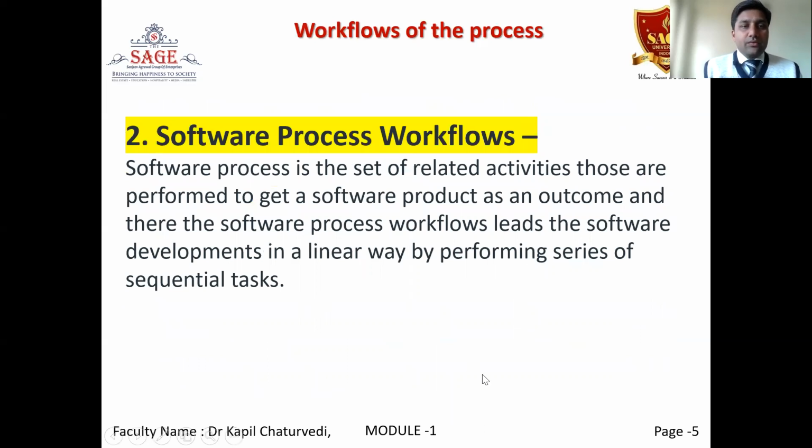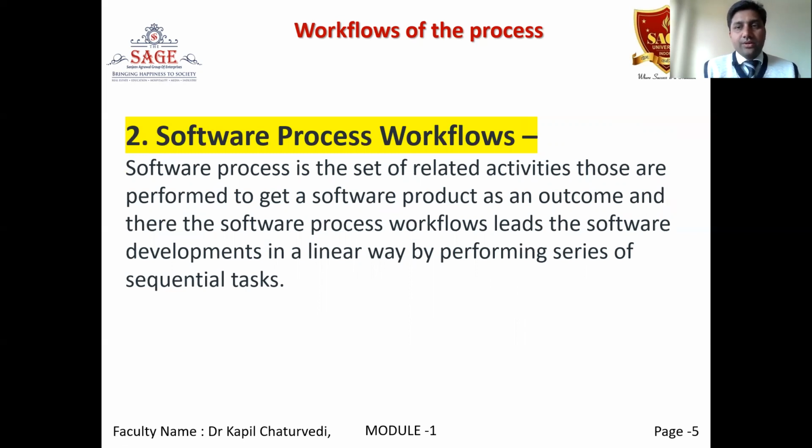And software process workflow: a software process is a set of related activities that are performed to get software products as an outcome, and the software process workflow leads the software development in a linear way by performing a series of sequential tasks. To understand that, you will have to relate it with different kinds of models like the incremental model, waterfall model, or simply SDLC steps, which basically say that you will have to follow a workflow.